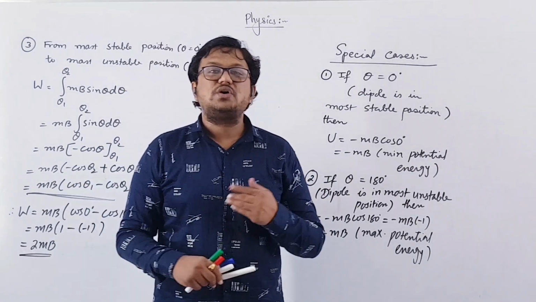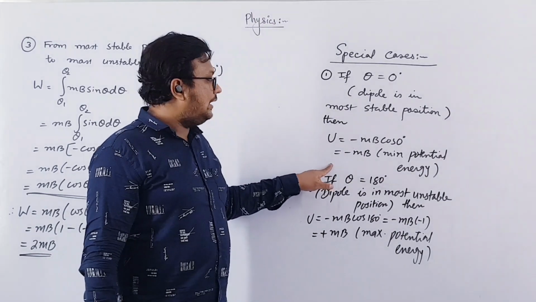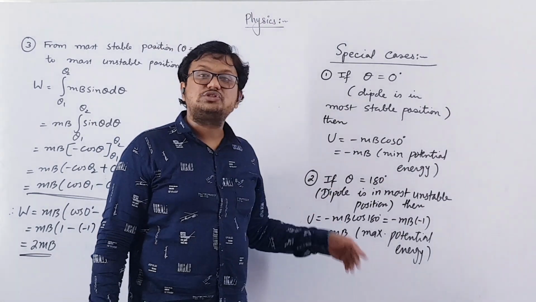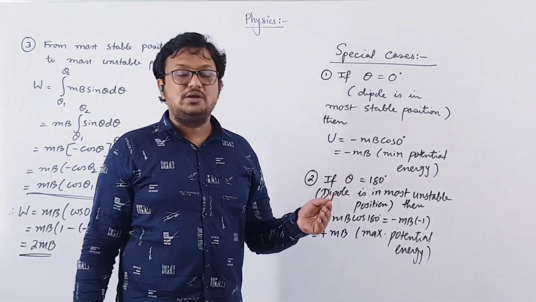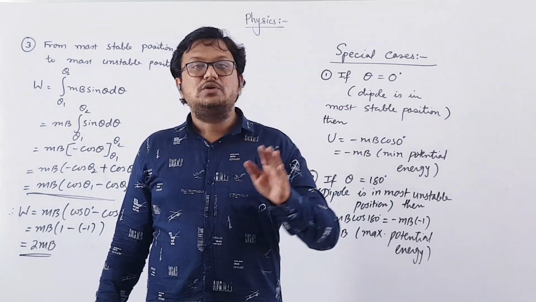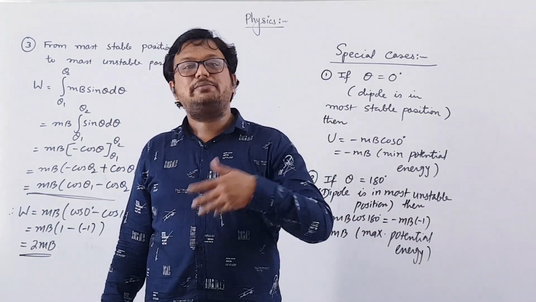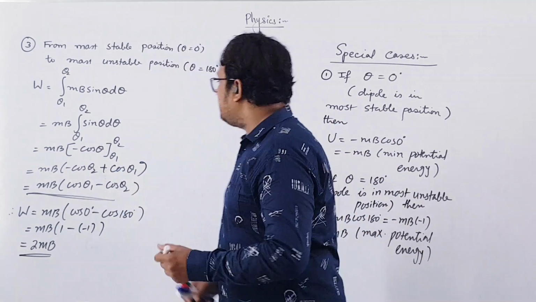Or else if you want, you can find it in another way also. The potential energy of a dipole when it is in most stable position is minus mB, and the potential energy of a dipole when it is in most unstable position is plus mB. So the work done will be U2 minus U1. So plus mB minus of minus mB. So that will be equal to plus 2 mB. You can solve like this.